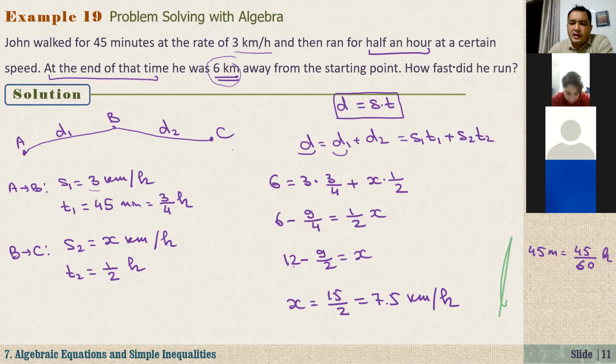The question is, how fast did he run? It means, what was his running speed? So his speed was 7.5 kilometers per hour. Okay.